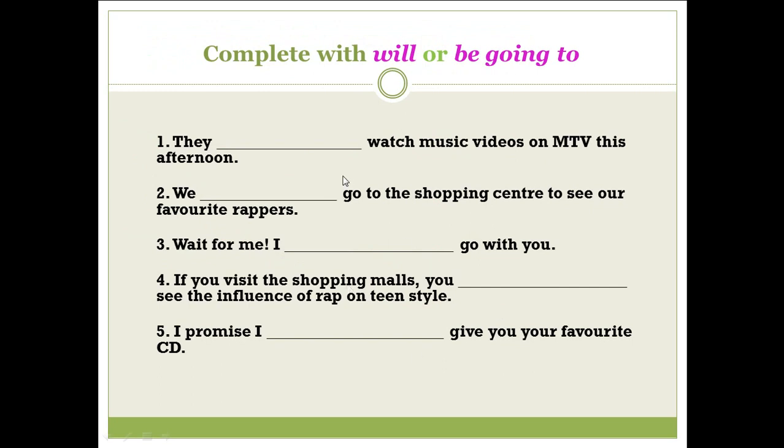The next exercise: also complete the sentences with will or be going to. Number 1, read carefully and identify what actions these are. Number 1, they watch music videos on MTV this afternoon. Now, what to choose, will or going to? Now, this is a plan. Excellent. They are planning to watch music videos, so we use going to with future plans.